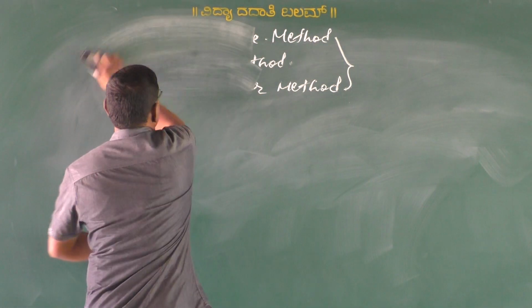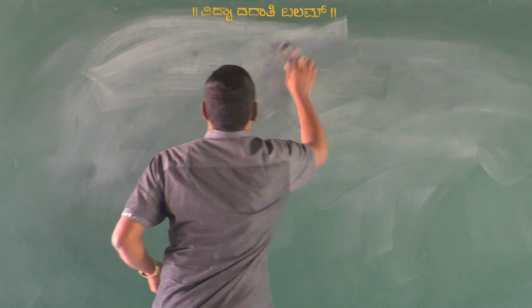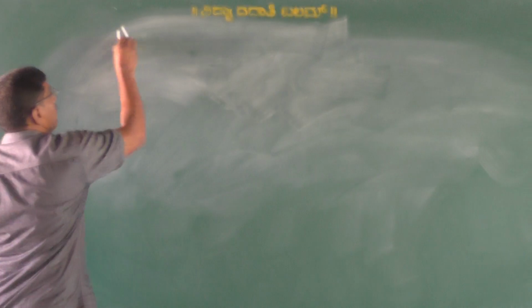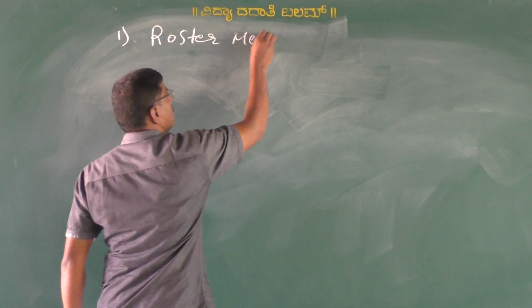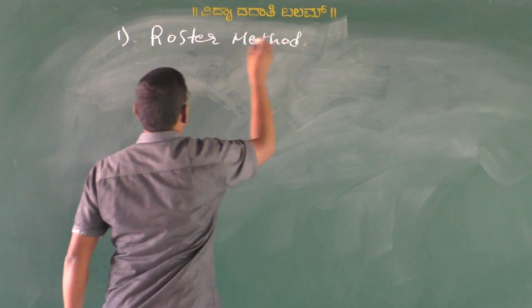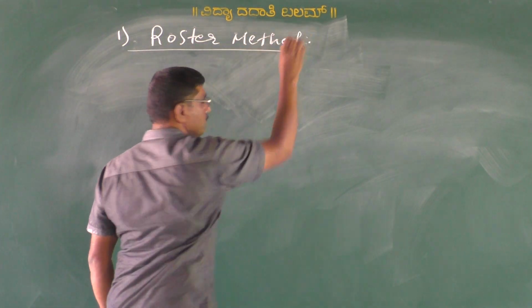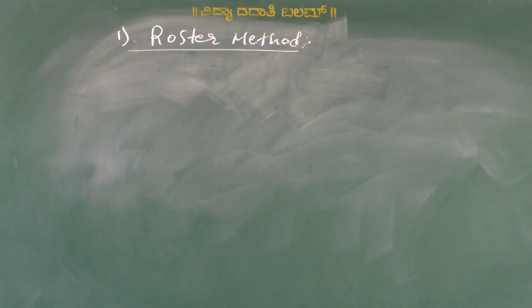The first one is roster method. My dear students, in this method, the elements are listed.